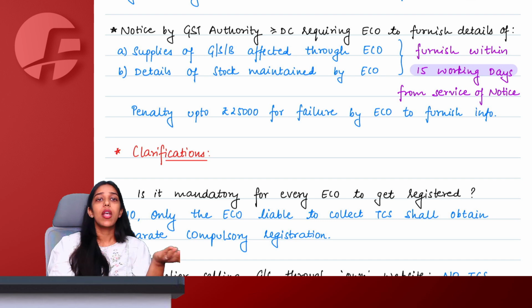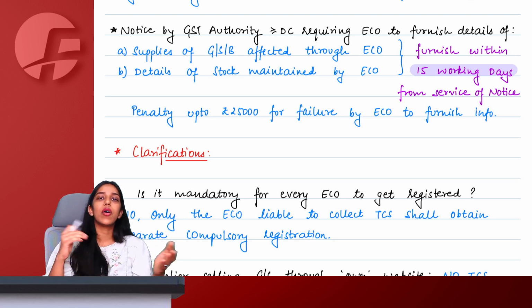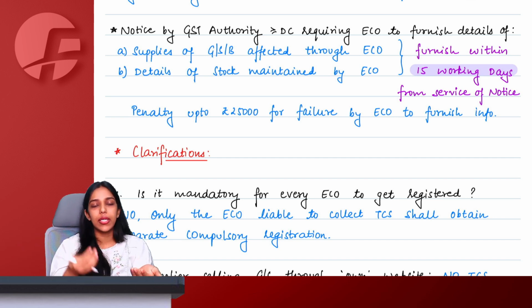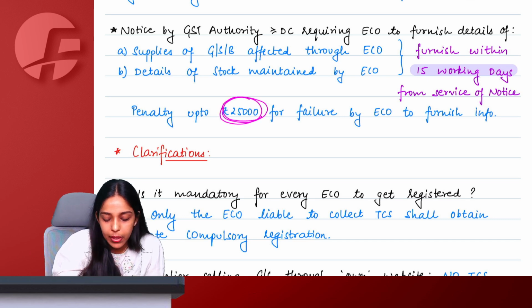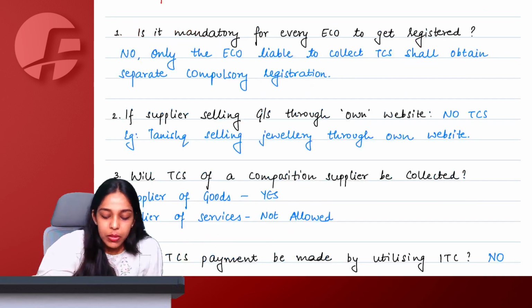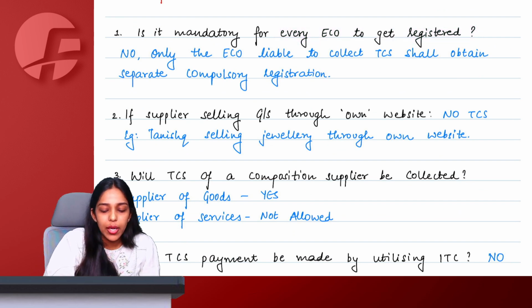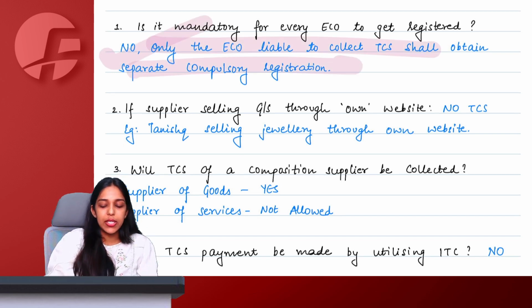What sales you have made through e-commerce operator, what stock you are maintaining at e-commerce operators' godowns, etc. All these things government can ask the ECO, and the ECO has to provide all your information to government. If not, the ECO will become liable to a penalty of up to 25,000 rupees. Ma'am, is every e-commerce operator required to get registered? No, all the ECOs who are liable to collect TCS will be required to take compulsory registration.